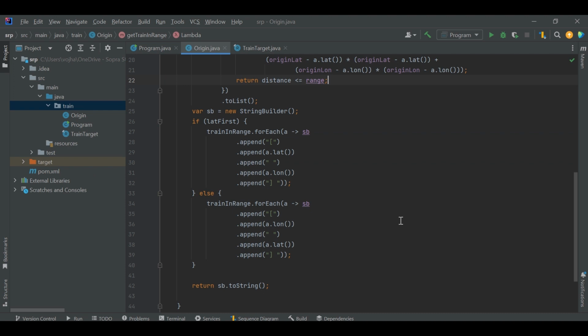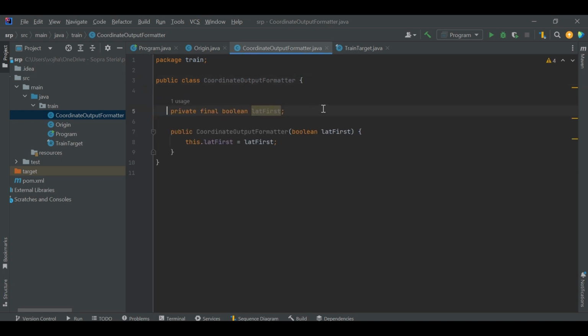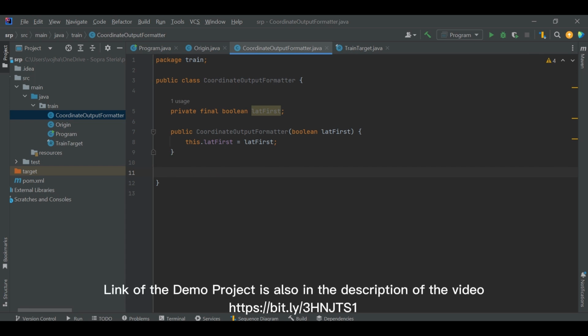So what we can do is create a class, CoordinateOutputFormatter. Here I have created CoordinateOutputFormatter. I have created the latitudeFirst boolean variable. I have also created the parameterized constructor with latitudeFirst as a parameter. So whenever the CoordinateOutputFormatter is initialized, the latitudeFirst value has to be passed. Now I can create a public method, parseOutput. Now I have created the parseOutput method.